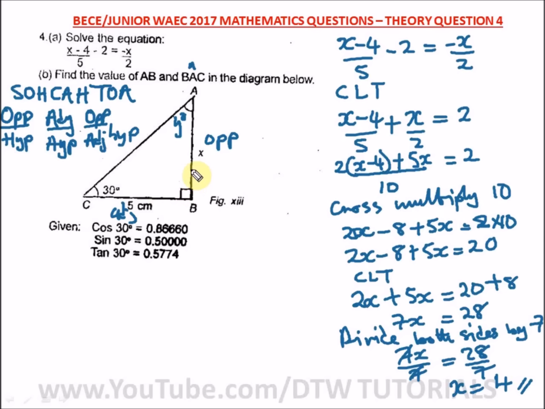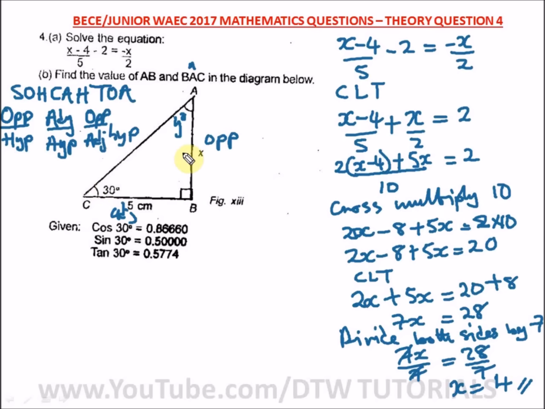So you look at your triangle closely. We are told to find x, and we are given our adjacent, 5 centimeters. So the sides we have are opposite and adjacent. Which of the trigonometry ratios has both adjacent and opposite? It is your tan.